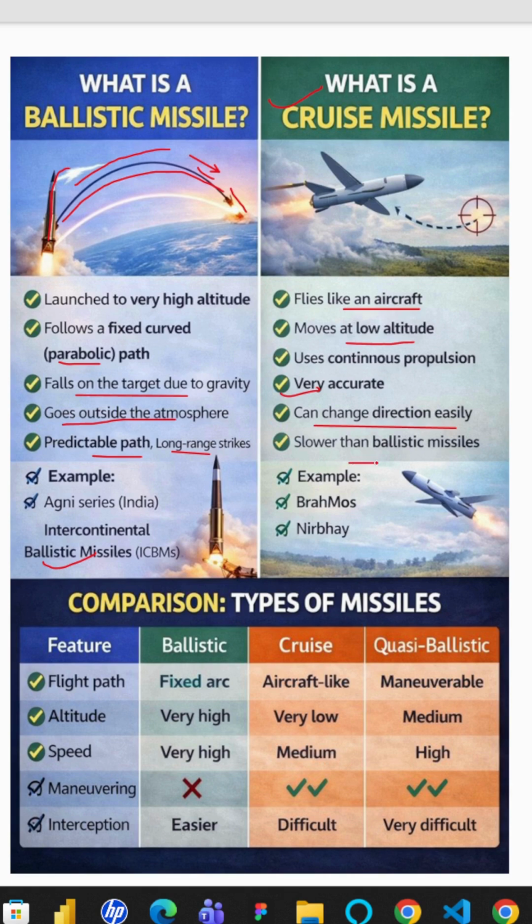They are slower than ballistic missiles. For example, BrahMos and Nirbhay are cruise missiles. The BrahMos missile was used in Operation Sindoor.